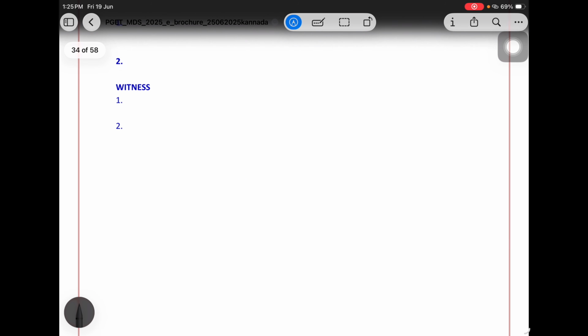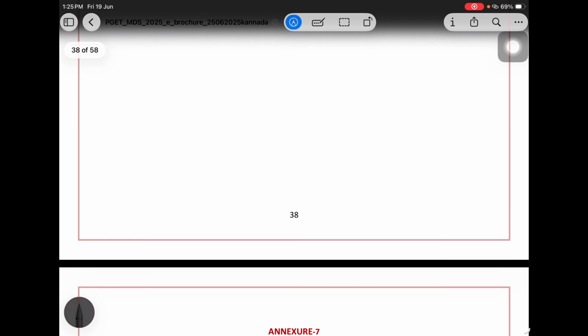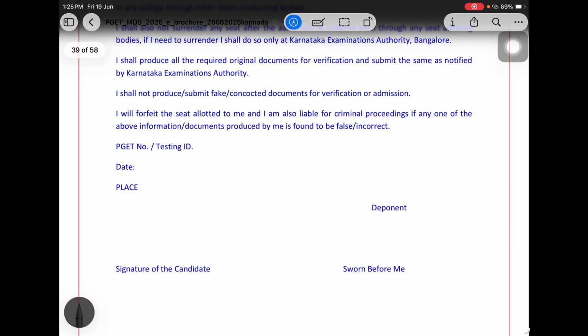This is the document with last year's passing criteria. Then these are the annexures. In this PDF we have compiled all the details.